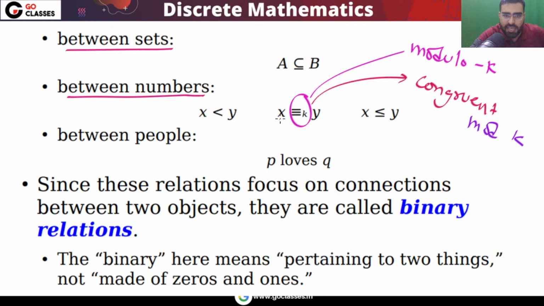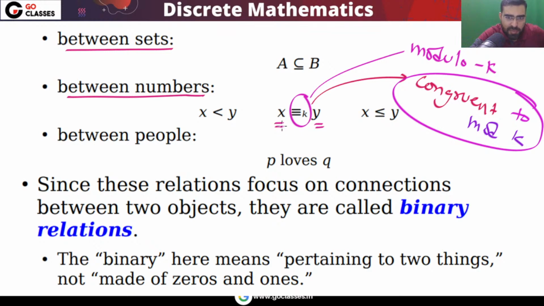Basically it means that x mod k is equal to y mod k: when you divide x by k, the remainder will be the same as when you divide y by k. This relation is called congruent to modulo k. So x and y have the same remainder when you divide by k.